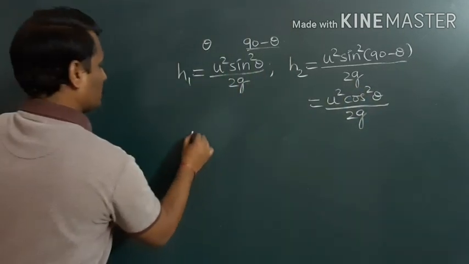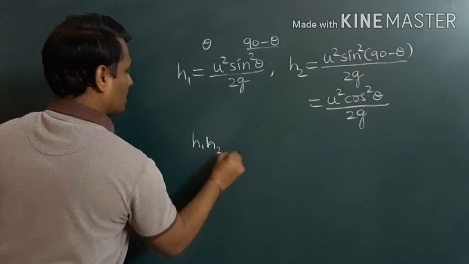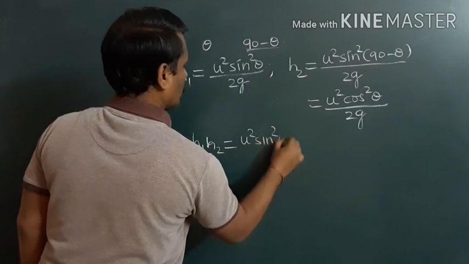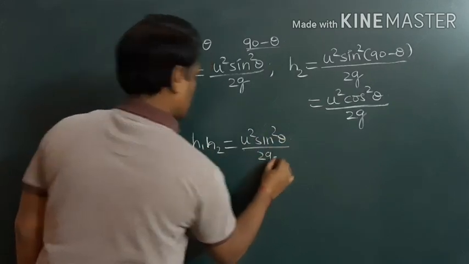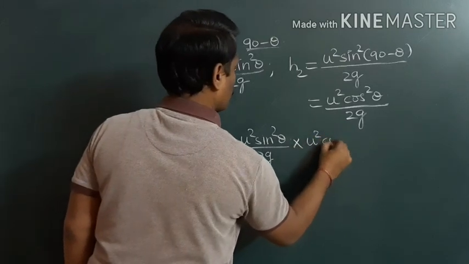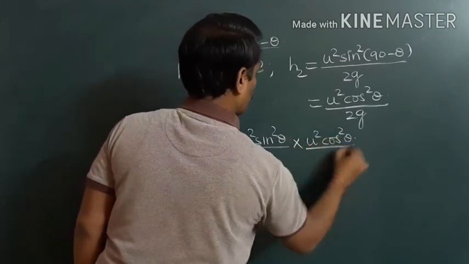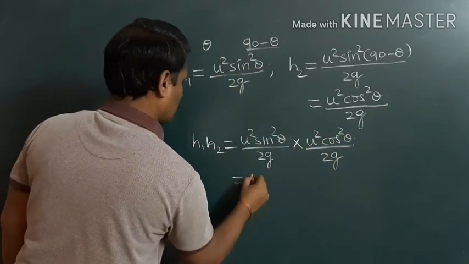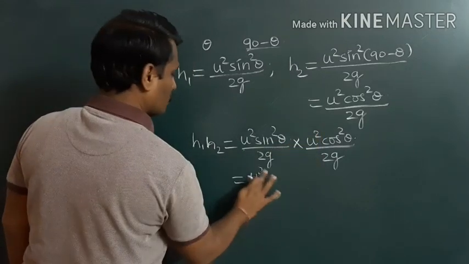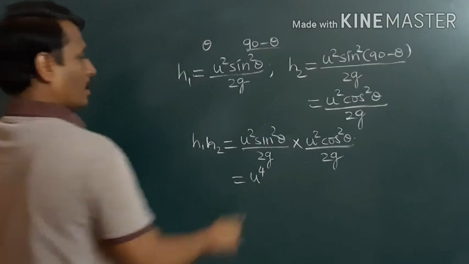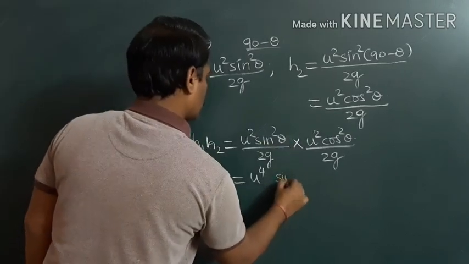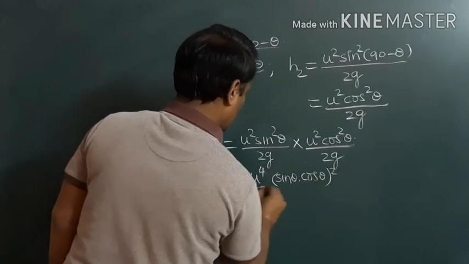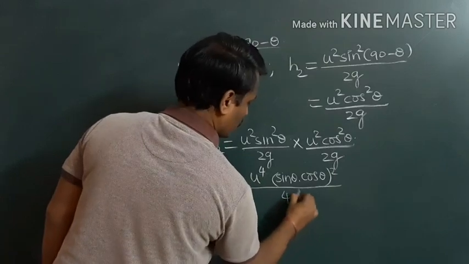Now h1 into h2, we multiply these two. h1 into h2 is equal to u square sin square theta by 2g into u square cos square theta divided by 2g, or we can write it as u raised to 4, sin theta cos theta whole square, divided by 4g square.